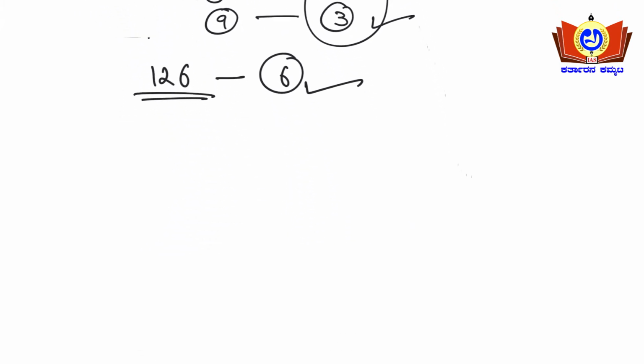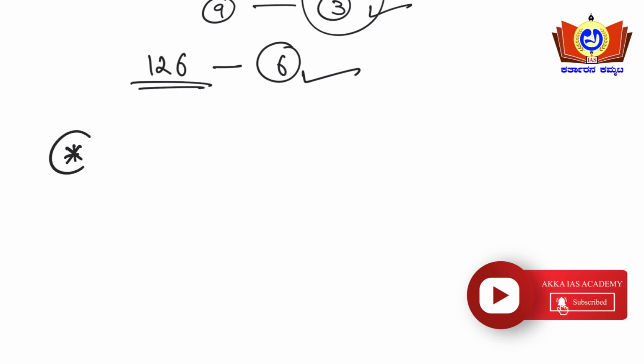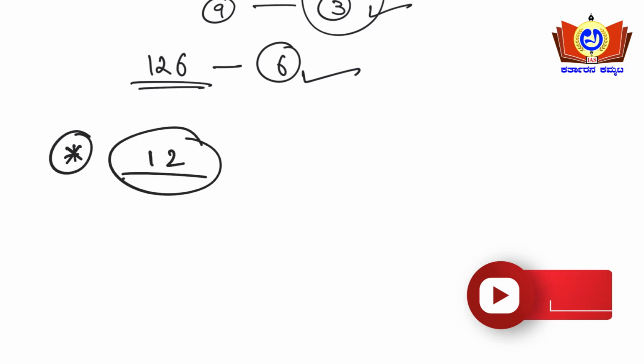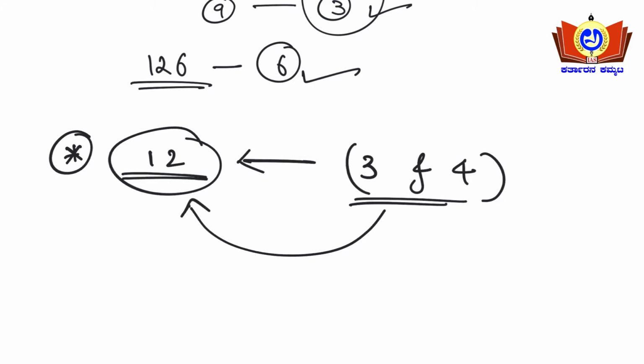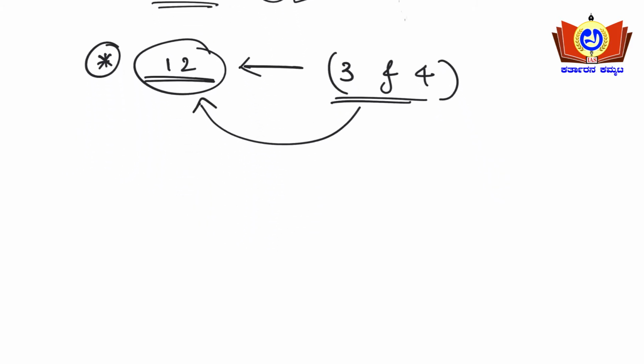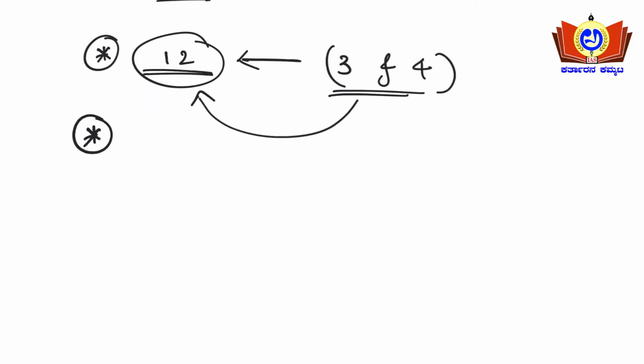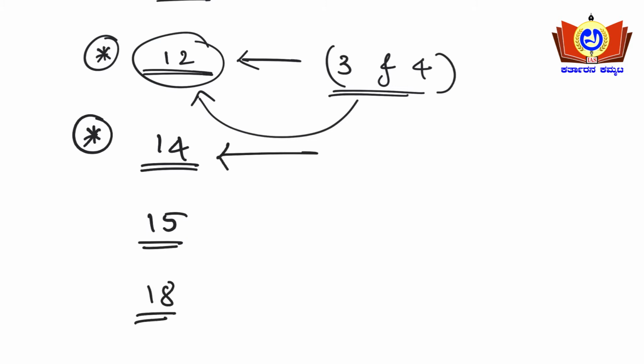So what is the divisibility rule for the number 12 now? Number 12. See, the same conditions apply here. If that particular number is divisible by 3 and 4, then that number is divisible by 12 also. See, for example, this table here. So 12 over, and 14 also the same case, and 15 also the same case, and 18 also the same case. These are easy to remember.